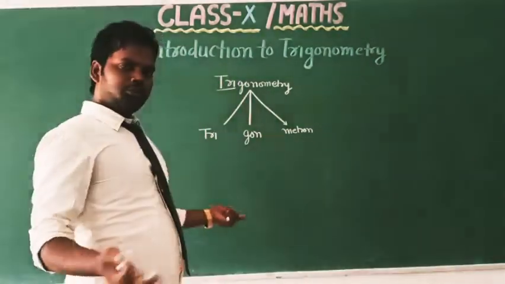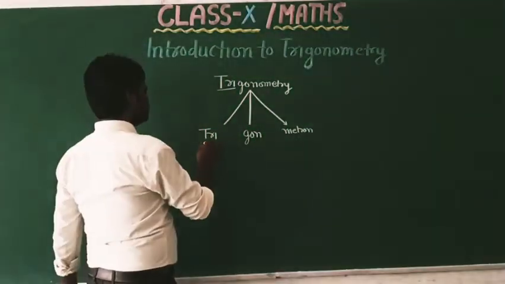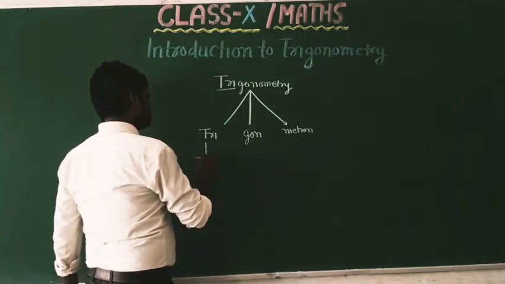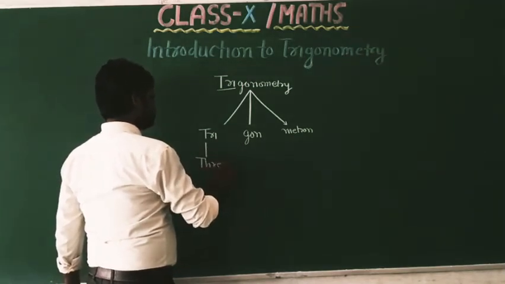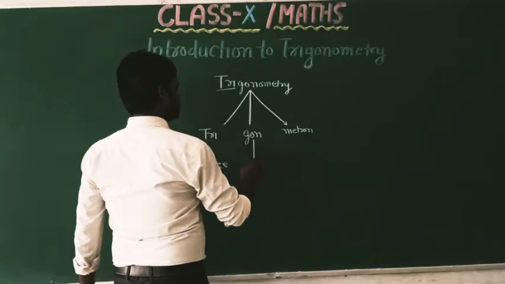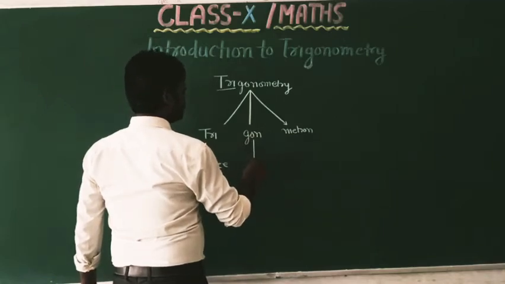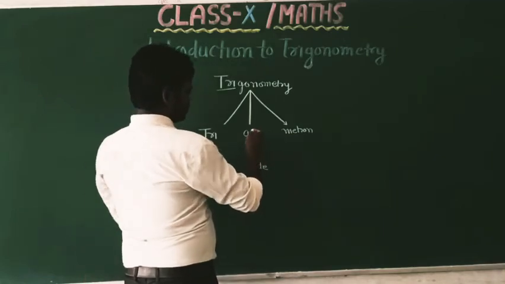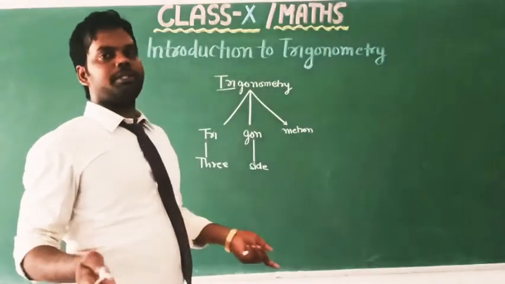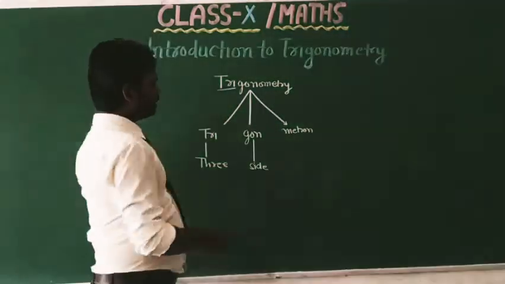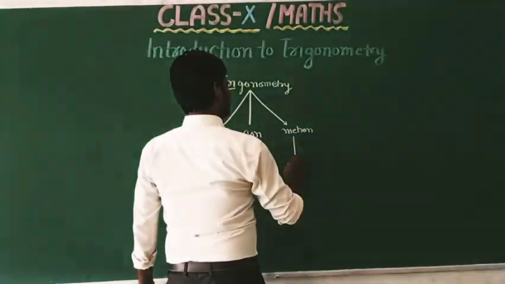Tri means three, as we know. Gon means side, and gon is also called gonia. Gonia means angle, and metron means measure.